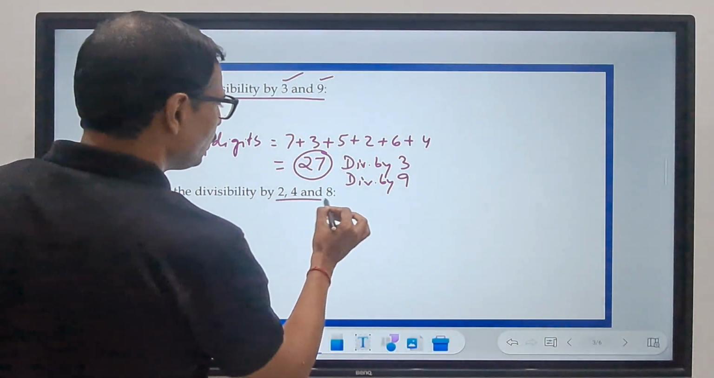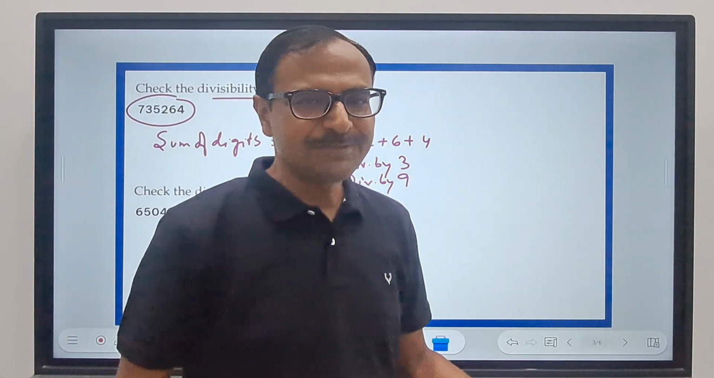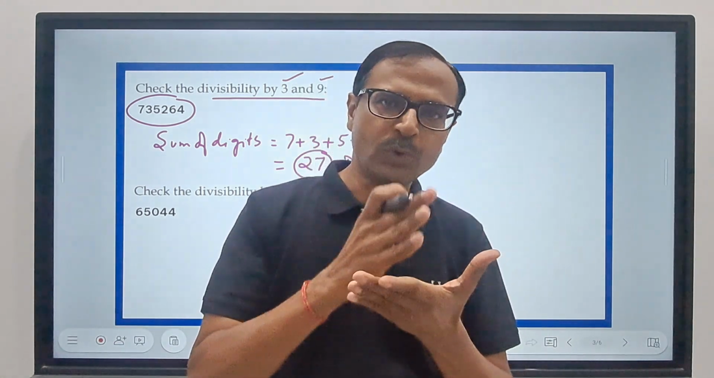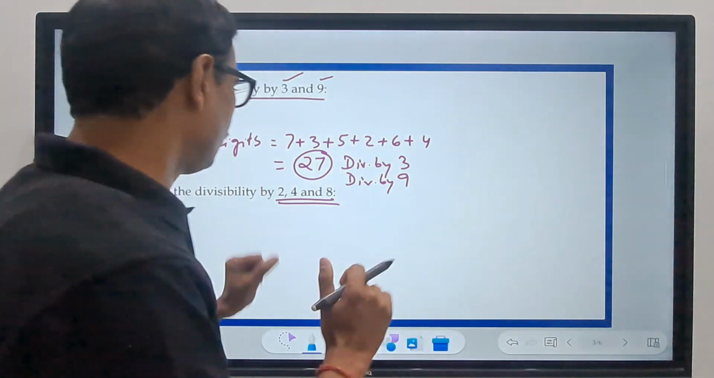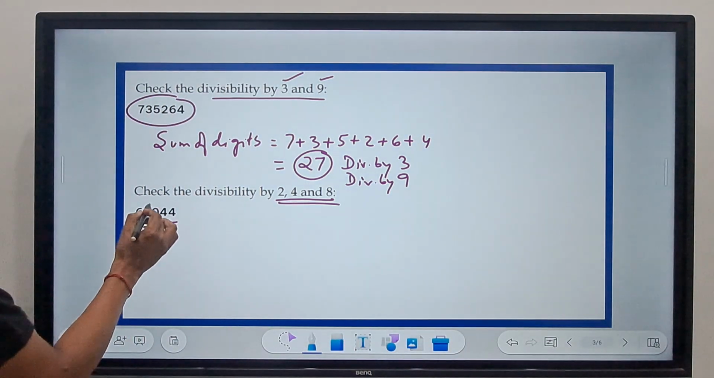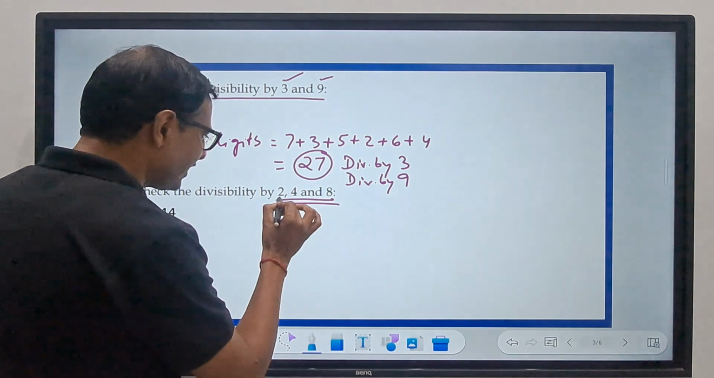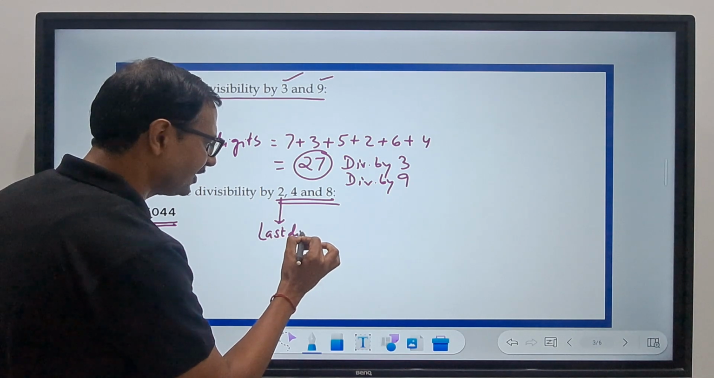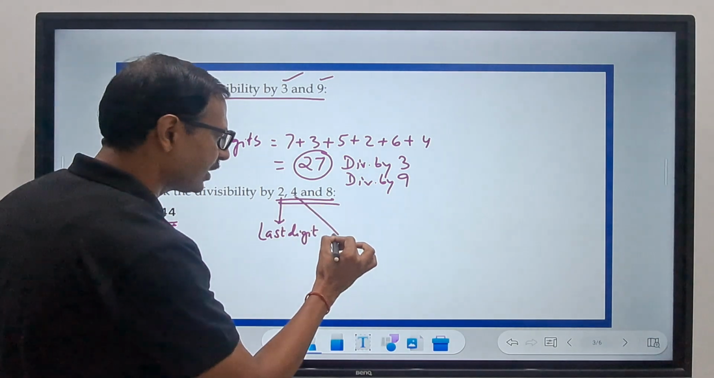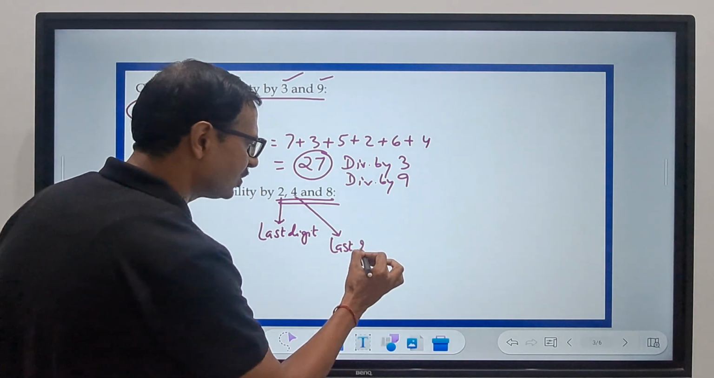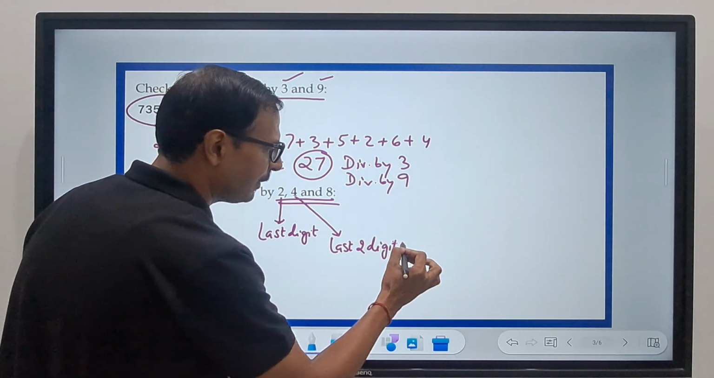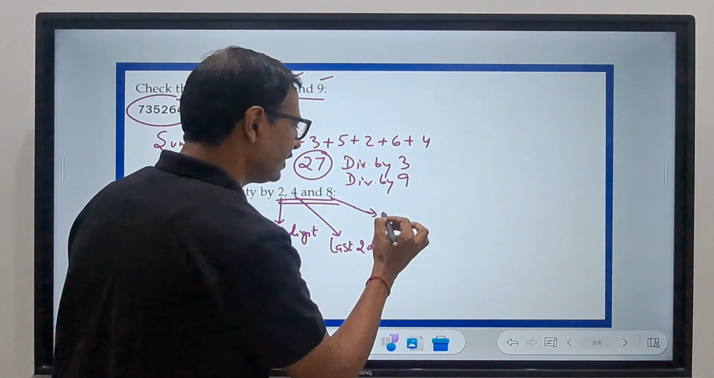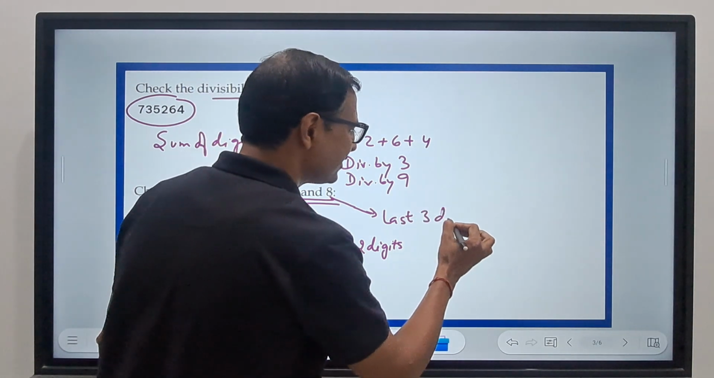Check the divisibility by 2, 4 and 8. Wow. I love this rule because again, somehow the rule resembles for 2, for 4 and for 8. See what we do here. The number is 65044. For checking the divisibility by 2, check the last digit. For 4, check the last 2 digits, that is the number formed by the last 2 digits of the big number. And for 8, check the last 3 digits.